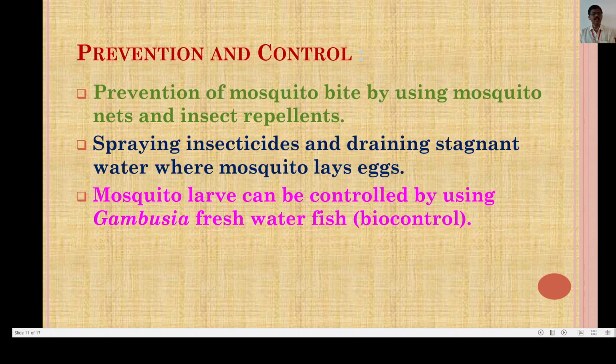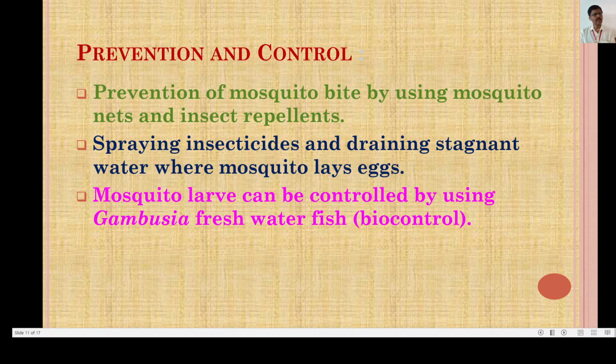If there is stagnant water in the vicinity of the population, it is a breeding ground, and this stagnant water should be drained, the insecticides should be sprayed there, and the mosquito eggs must be destroyed.